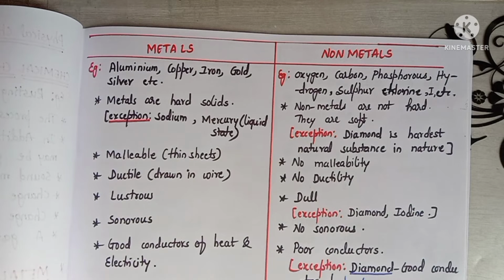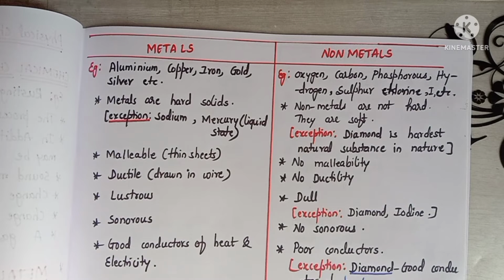Metals are ductile in nature. What does ductile mean? Here ductile means metals can be drawn into a wire. Gold can be drawn into a thin wire and silver can also be drawn into thin wire. In electrical wires, there is copper inside the wire. So this copper is what? Metal. So we can say that metals can be drawn into wires. That is, they are ductile in nature, whereas non-metals are not ductile in nature.